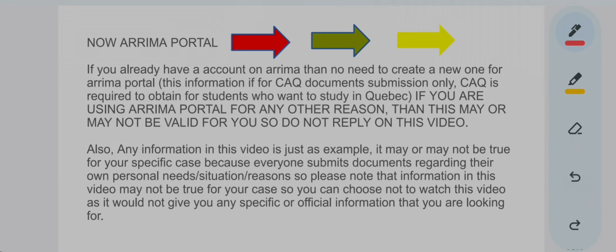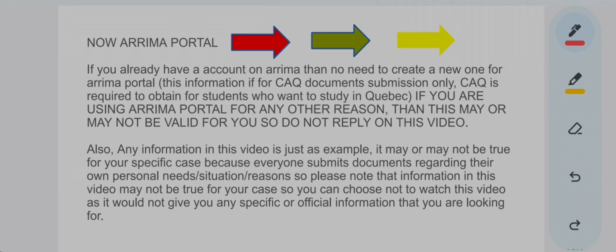What is written on this slide is, if you already have an ARIMA account, then there is no need to create a new account for the ARIMA portal. Students who have deferred their admission will already have their ARIMA account. If this is not your first time, then obviously you have your ARIMA account. Like once you have already made your Facebook account, do you make a new account again and again? No. You use the same account to log in. Same way, if you already have an account, you don't need to create another one.